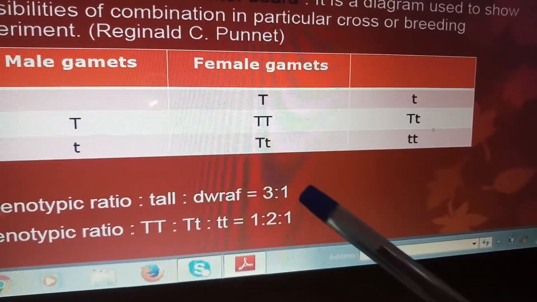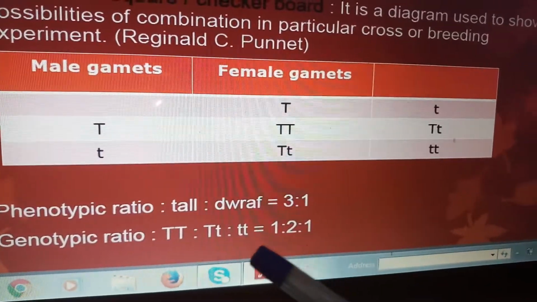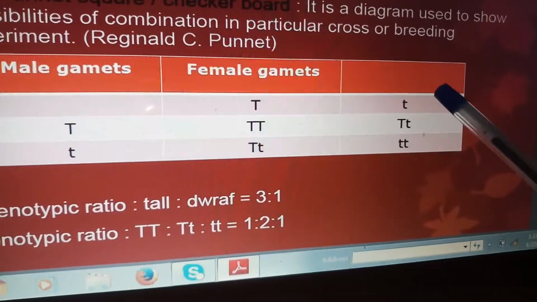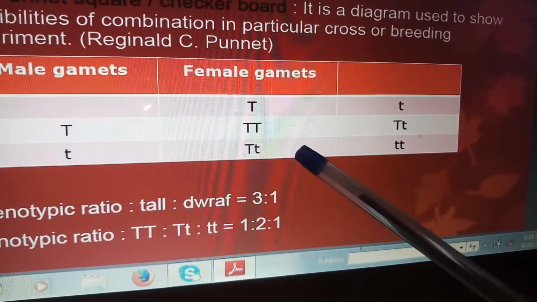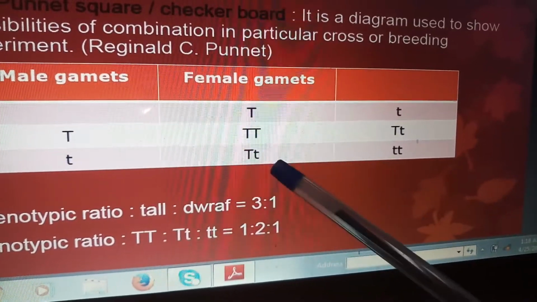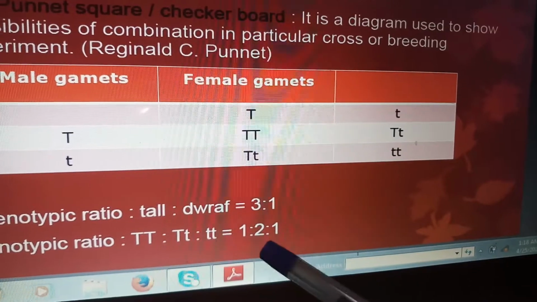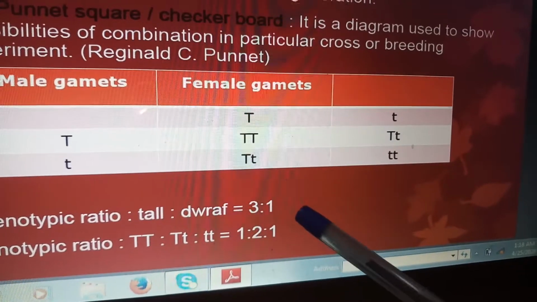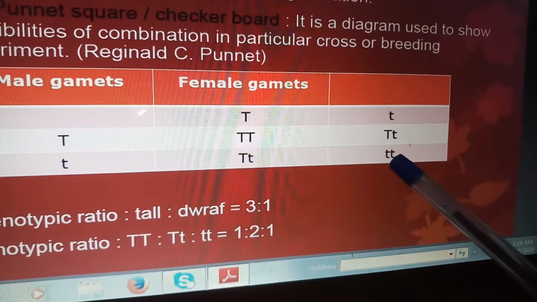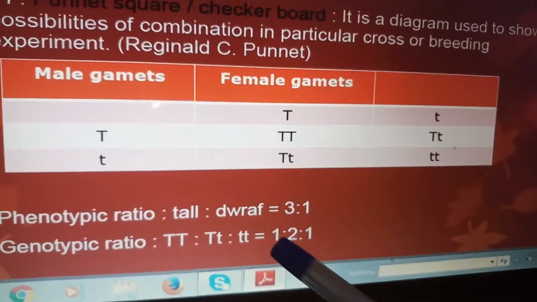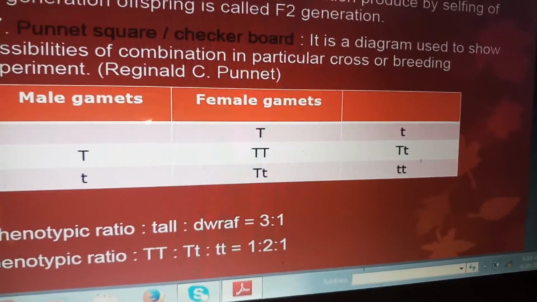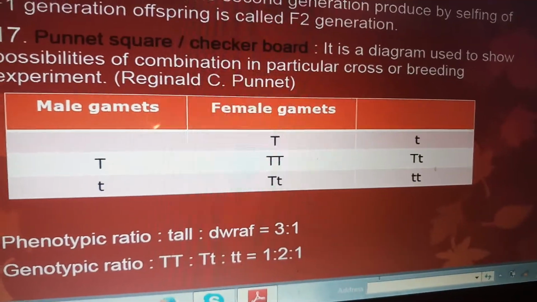Here you can see 3:1, and it can be written in genotypic ratio as 1:2:1. You can count here, this TT, this capital T small t, capital T small t, this is 2 times. So I can write here 1:2:1. This capital T is 1 time, and this small t is 1. So the genotypic ratio is 1:2:1, and the phenotypic ratio is 3:1.